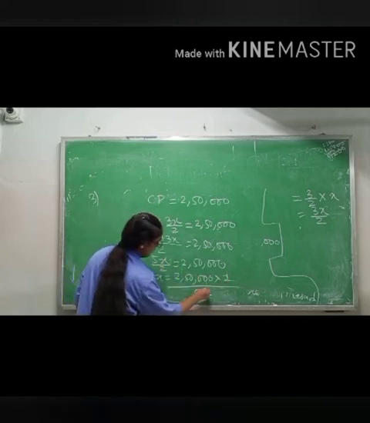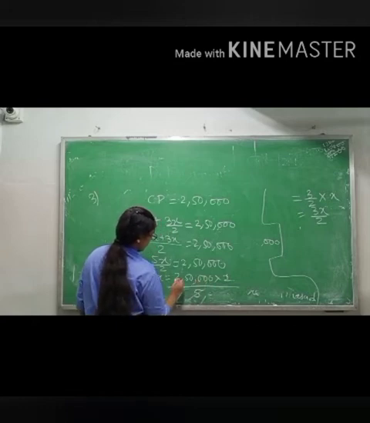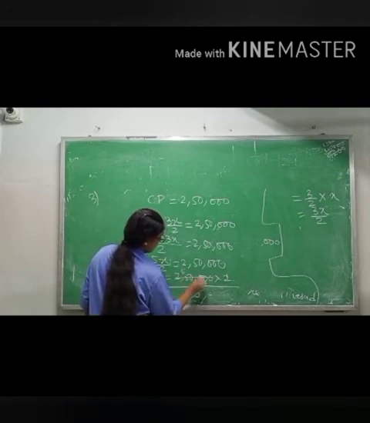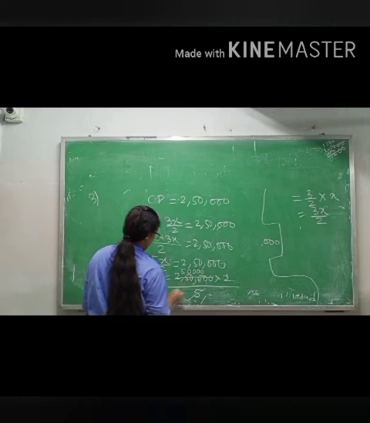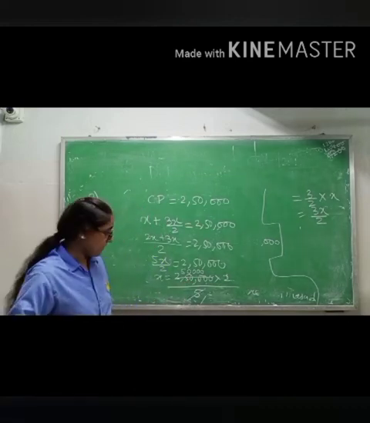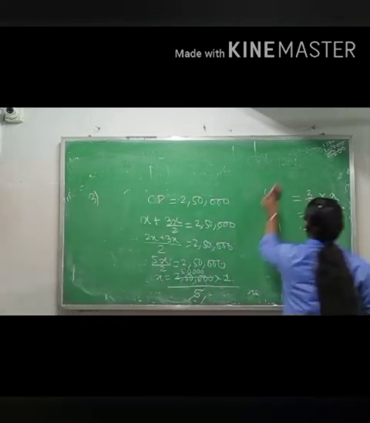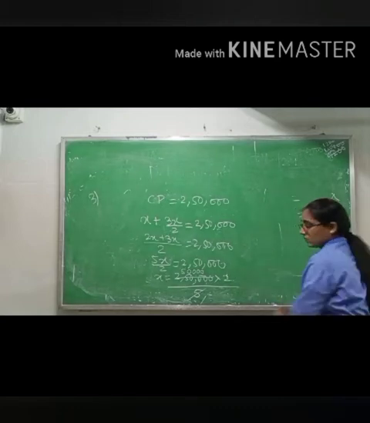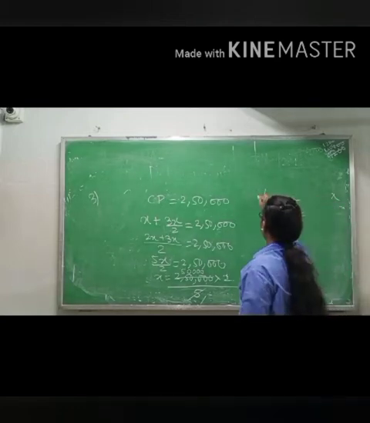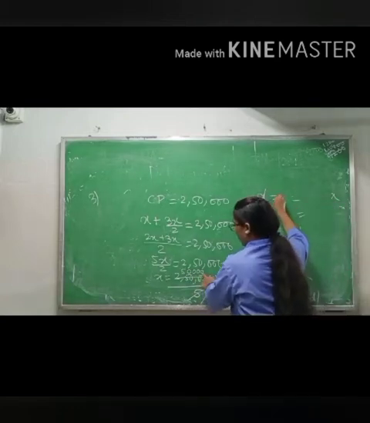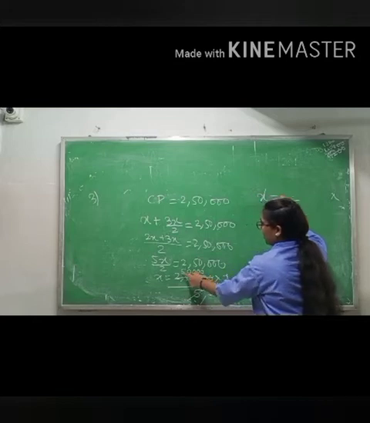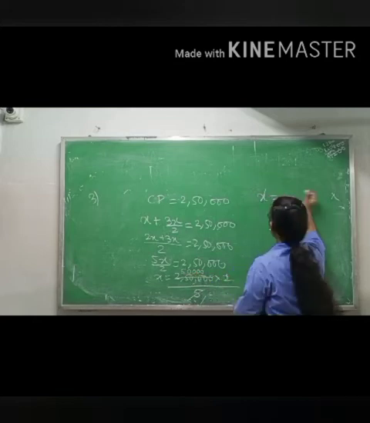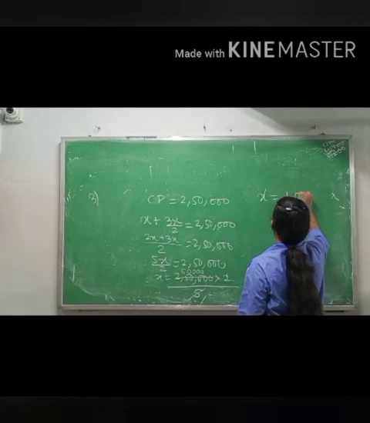Now cancel. 5 ones are 5, 5 5s are 25, 4 zeros. So X equals 50,000 into 2, means 1 lakh.